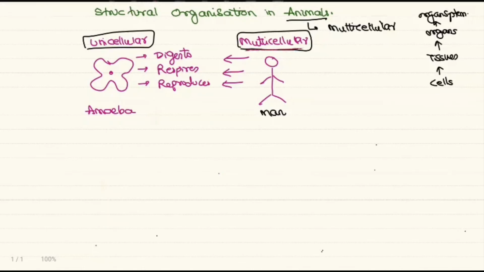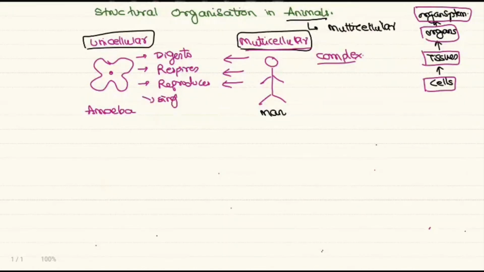So in the multicellular animals, the body has a complex organization, and this organization is the cellular level of organization, the tissue level, the organ level, and the organ system level. Whereas in amoeba, a single cell has to perform all the functions. In our body, we have specialized structures.